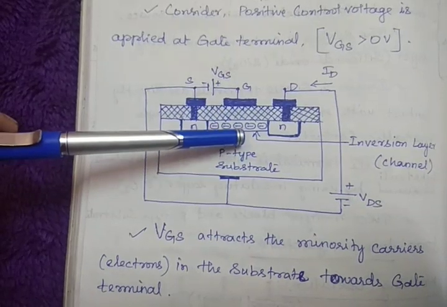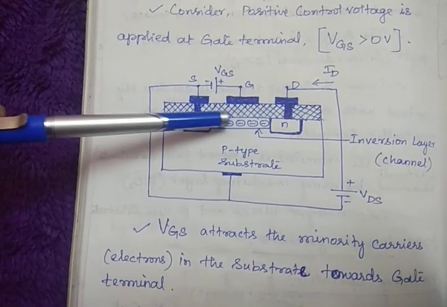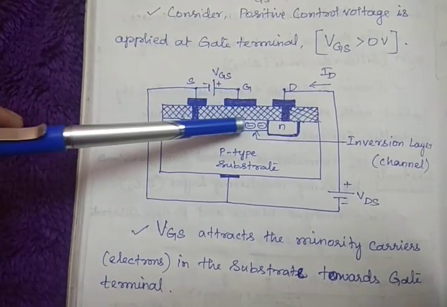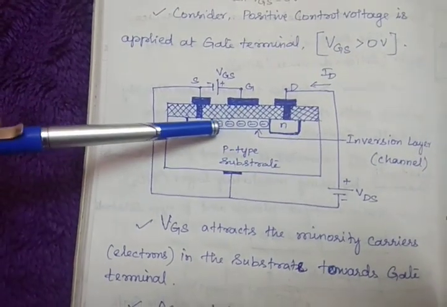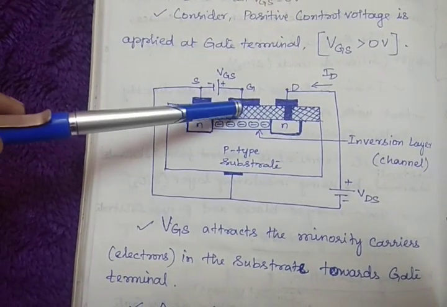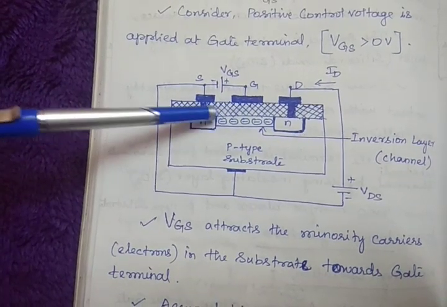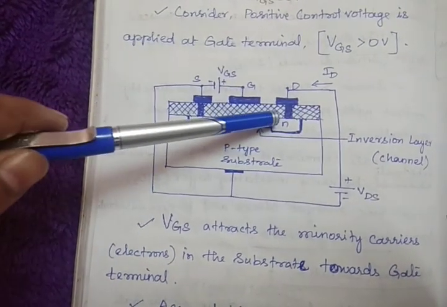So all the minority carriers move towards the gate terminal and accommodate near the SiO2 layer, and it forms a channel.